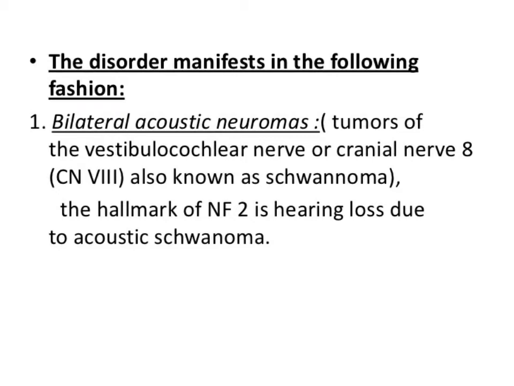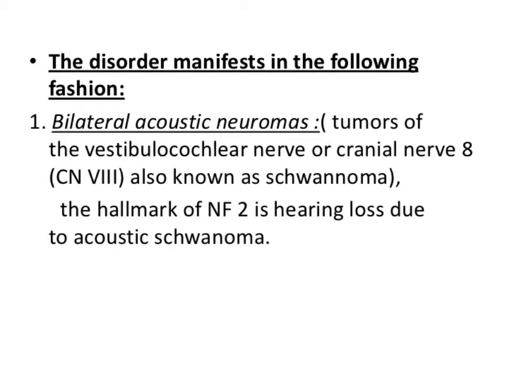Neurofibromatosis type 2 is found on chromosome number 22, and generally bilateral involvement can be found. So both sides of the body, so that is also 2. Both sides of the body can be found to be affected. Bilateral lesions, basically the acoustic lesion. I told you the hearing problem. I told you the brain and the spinal cord, the central nervous system, are affected. So related to the brain, the acoustic problem, acoustic neuromas. So hearing loss, the person will be having tumors in the vestibulocochlear nerve or the 8th cranial nerve.